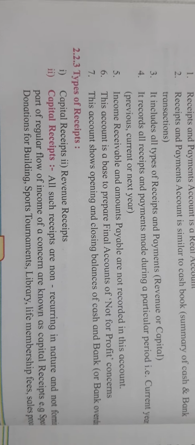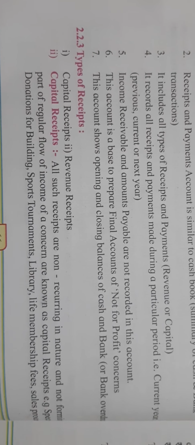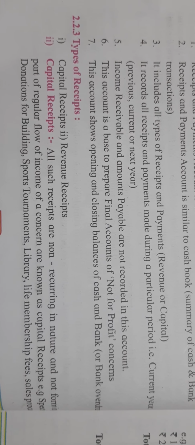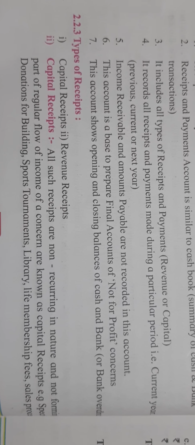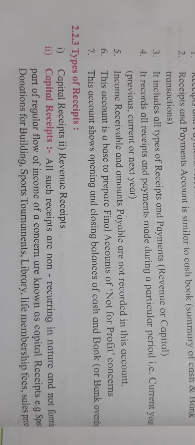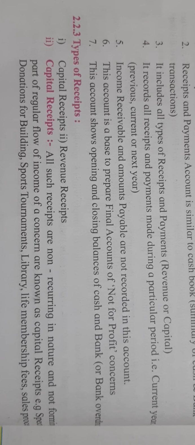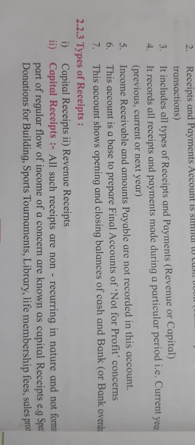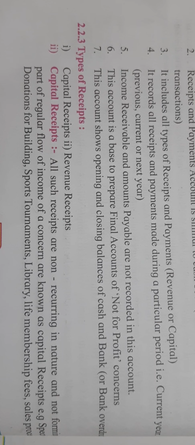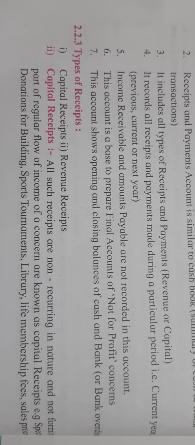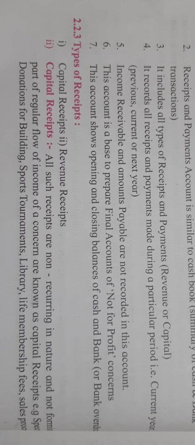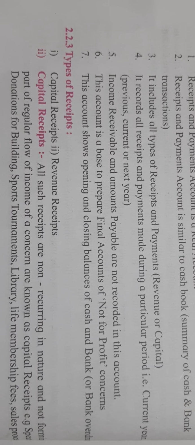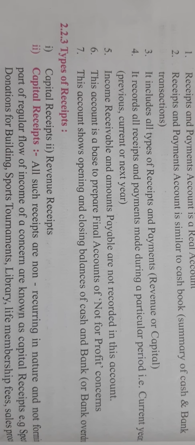credit side. Students, before going into detail on the format of a receipts and payments account, first we will learn the meaning of receipts and the meaning of payments, right? These receipts are of two types, capital receipts and revenue receipts. What is the meaning of capital? As we learned in the 11th standard, the expenditure part: capital expenditure, revenue expenditure, deferred revenue expenditure, right? So capital receipt means which is non-recurring in nature. It means you will not get this income every time, only once in a while. After a long period of time you will receive this receipt.